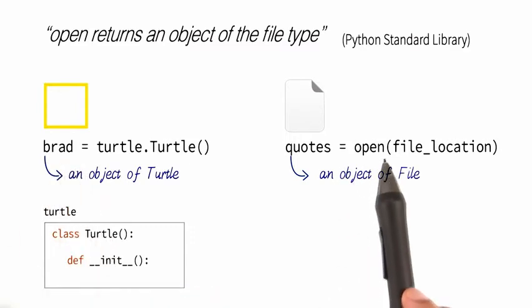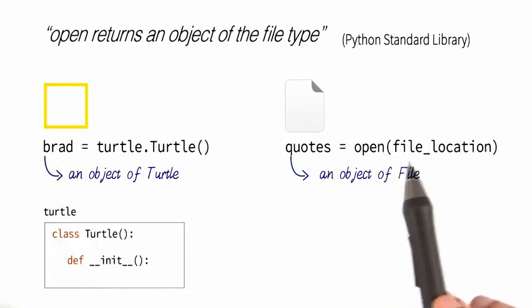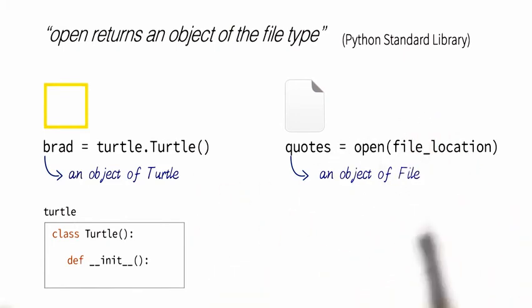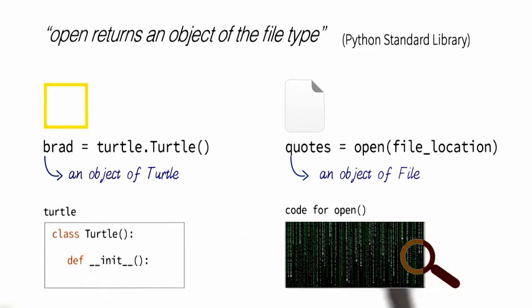Now, in the case of open, even though on the surface it looks like we are merely calling a function and that there is no class involved, if we look deep down inside the code for how open was actually implemented inside Python, we will find that open in turn is calling some init-like function to create an object of file.